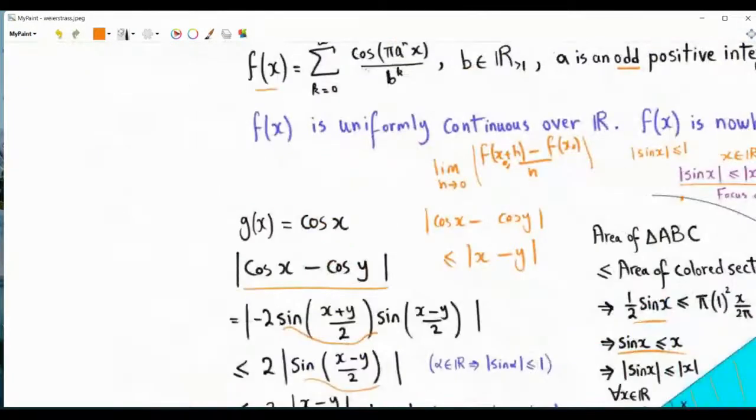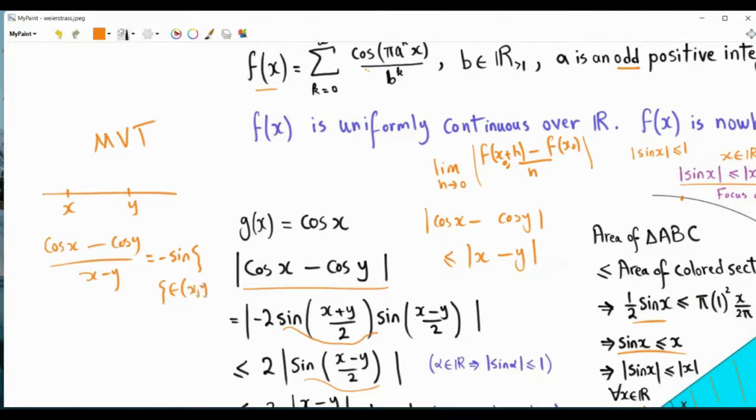Of course, we can exploit the differentiability of cosine x. If we take for granted that cosine x is a differentiable function, then we can arrive at this inequality using the mean value theorem. So by the mean value theorem, suppose that we take here x strictly less than y. Cosine x minus cosine y over x minus y is equal to the derivative of the cosine function evaluated at some point between x and y. So the derivative is minus sine, and let's say that we will evaluate at zeta, where zeta is a number between x and y.